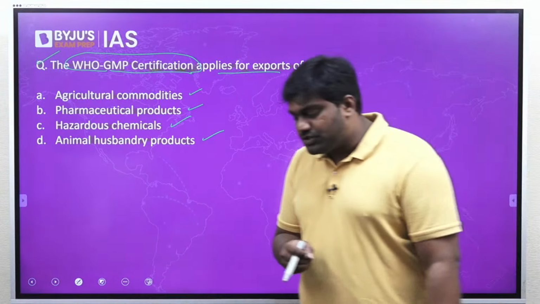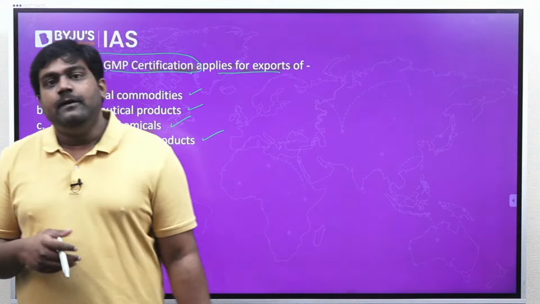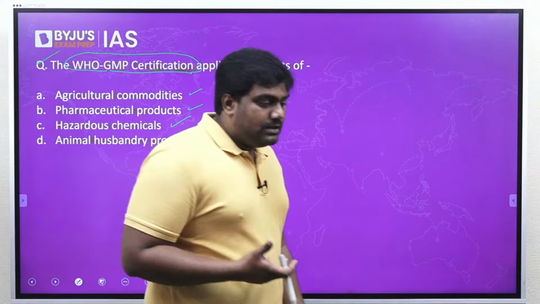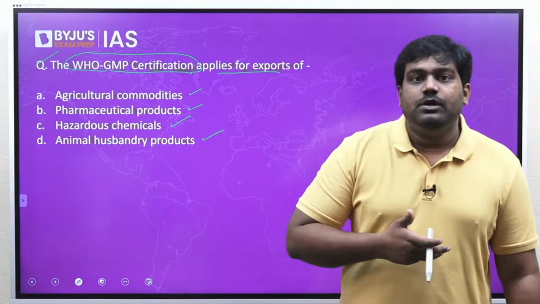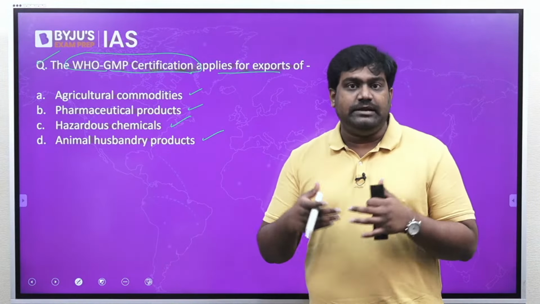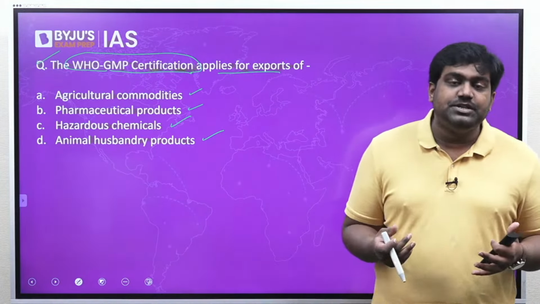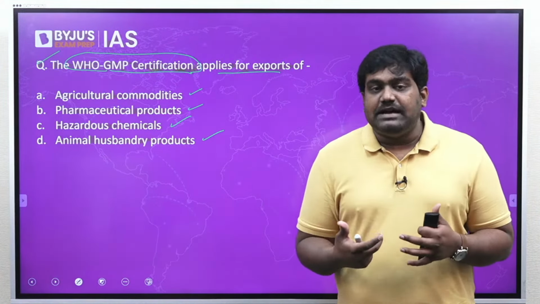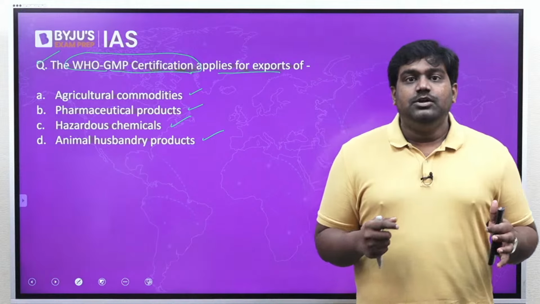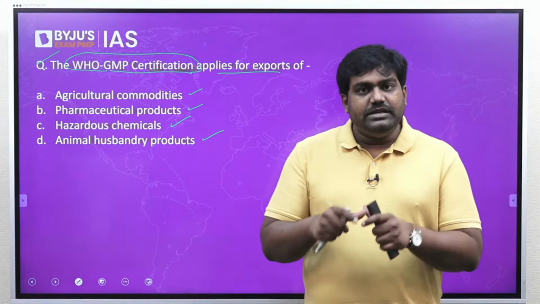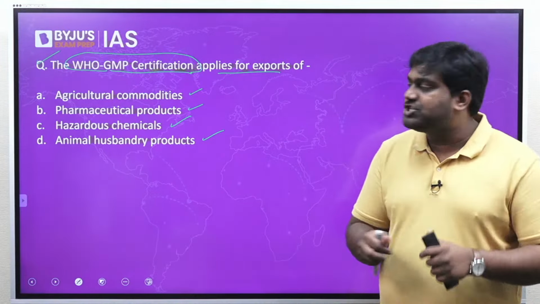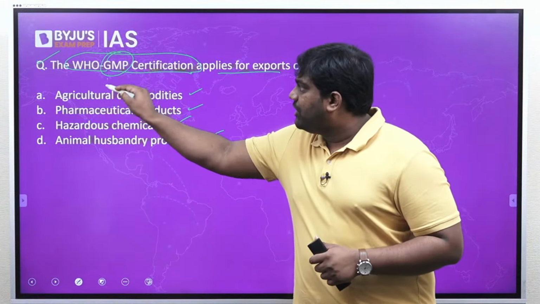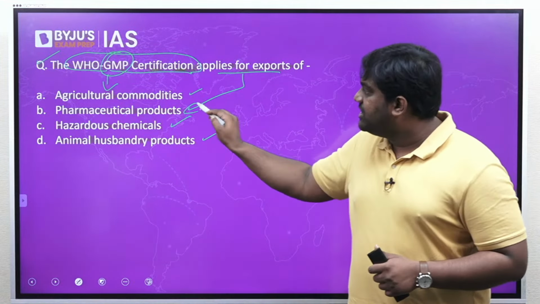This topic was in news for several reasons, right? Mainly because of the pandemic, the widespread export of several drugs, pharma products and vaccines that was taking place, and many international institutions were procuring vaccines and drugs from other countries. So in this context, this topic of certification of pharma products and their exports was in news.